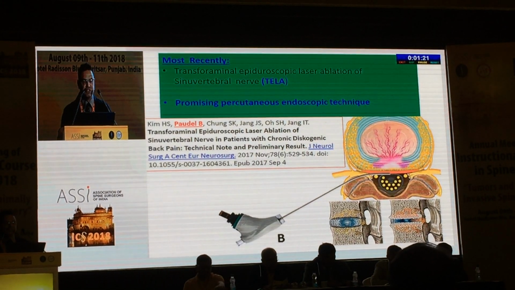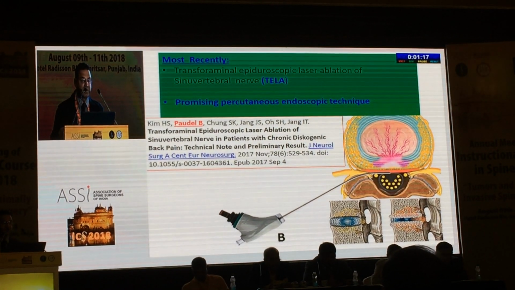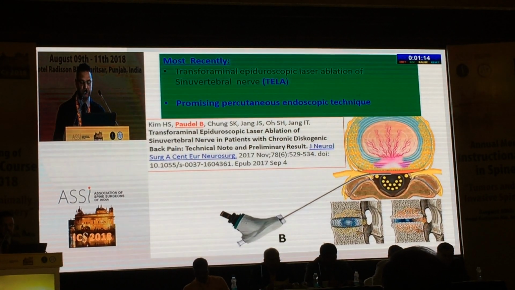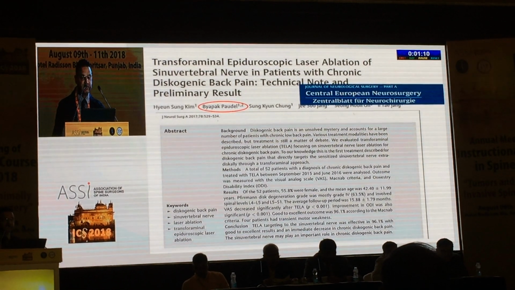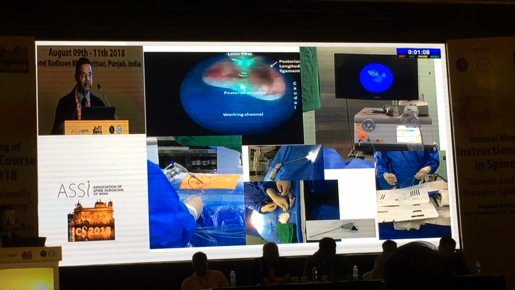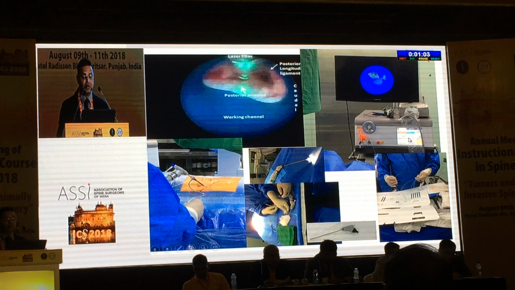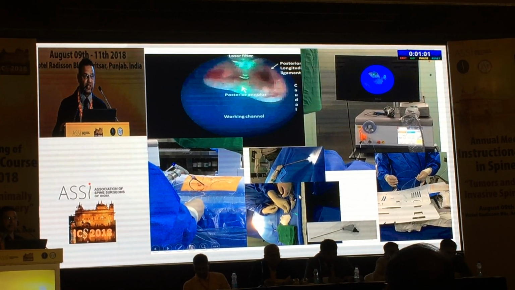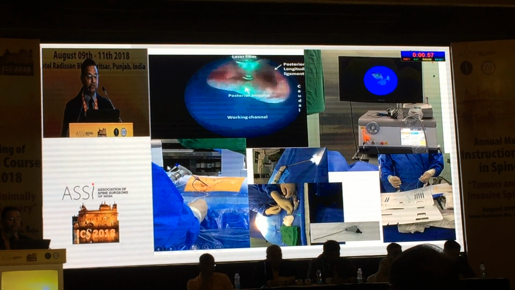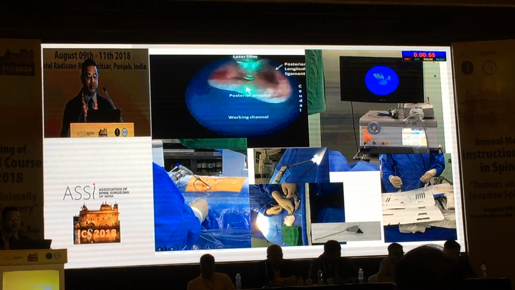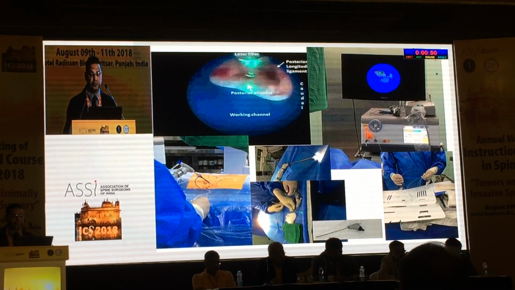Most recently, we have published this transforaminal laser ablation of the sinuvertebral nerve in the Central European Neurosurgery journal last year. Here we need sophisticated instruments like the laser generator. We need a side-firing laser fiber, the epiduroscope, and a cannula of about 3 millimeters.